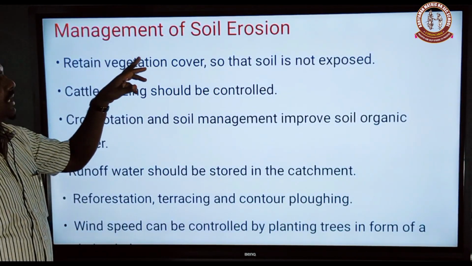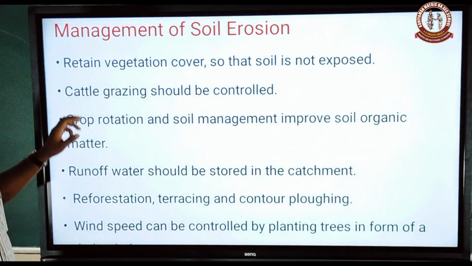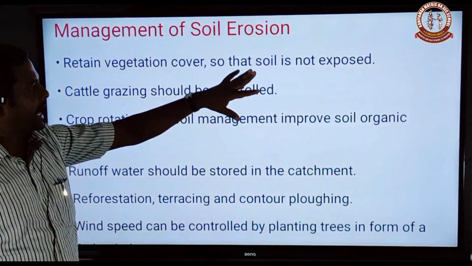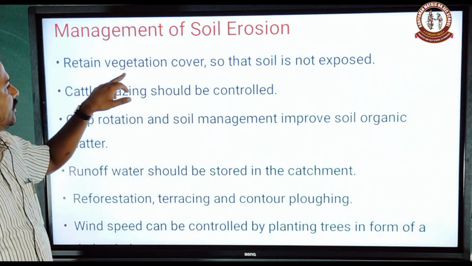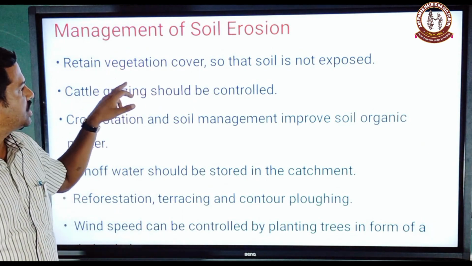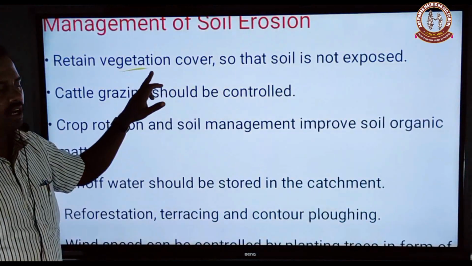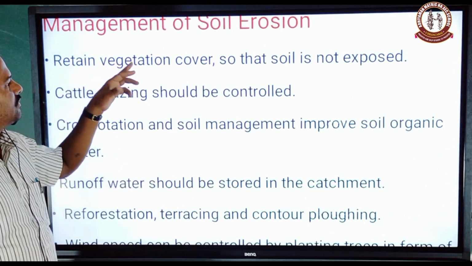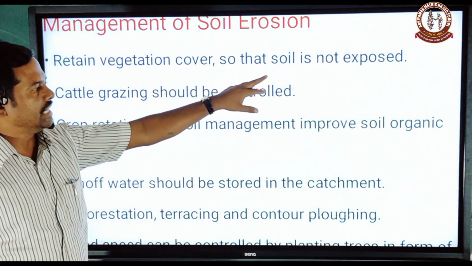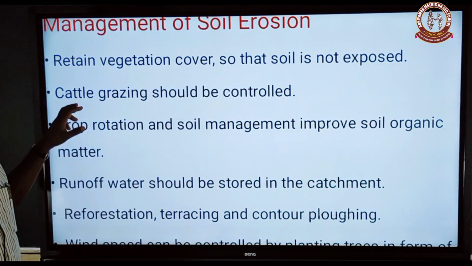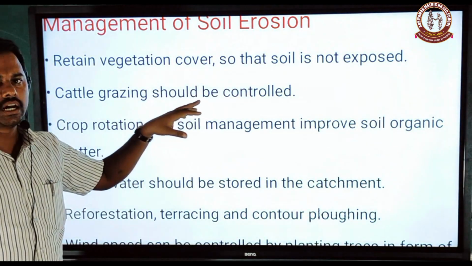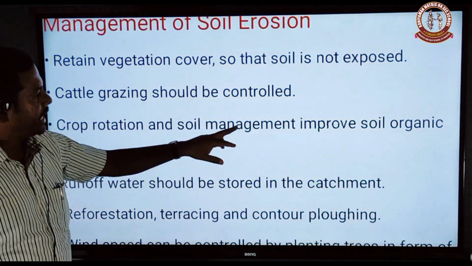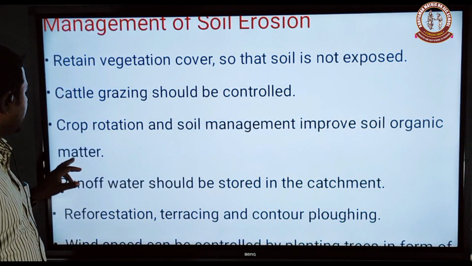Now, the management of soil erosion. Retain vegetation cover so that soil is not exposed. Retaining vegetation cover means planting a large number of trees. Cattle grazing should be controlled. Crop rotation and soil management improve the soil organic matter.